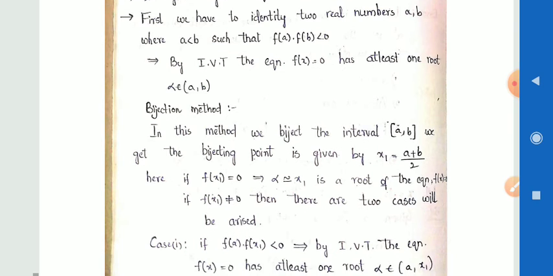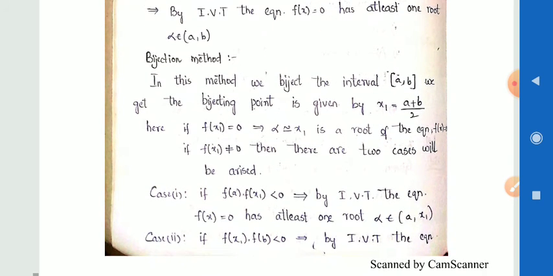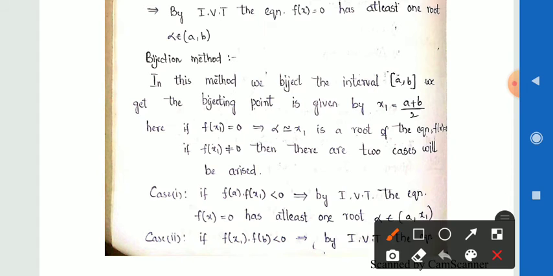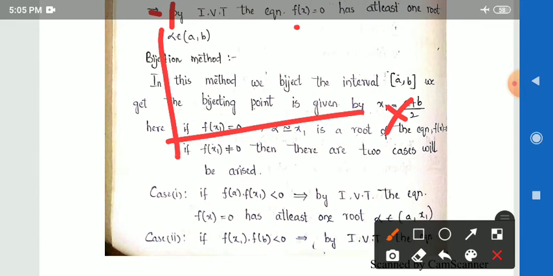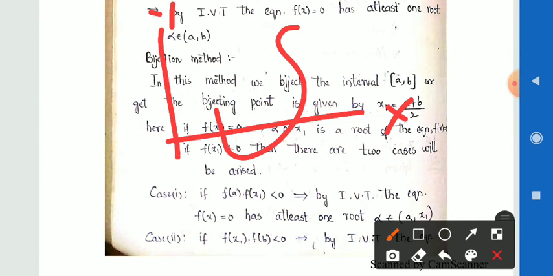After that we have to follow the bisection method. In this method we bisect the interval. Here this is the x axis and this is the y axis. Here this is a given curve.